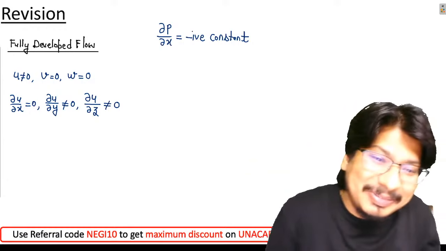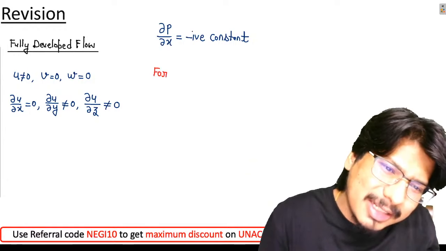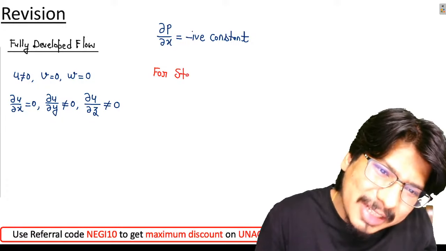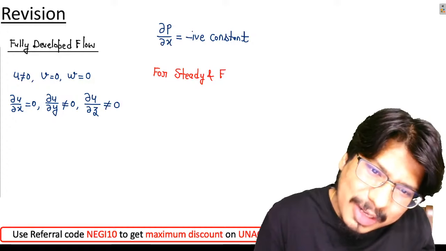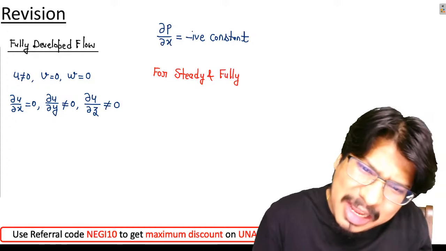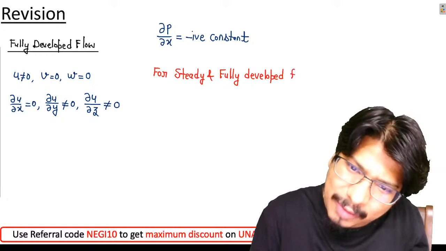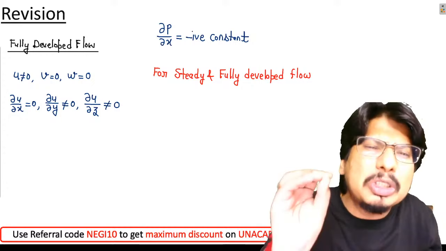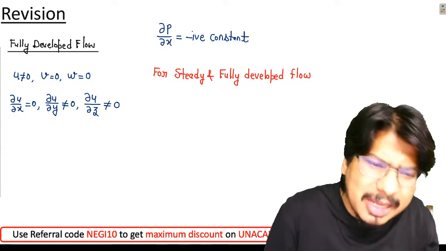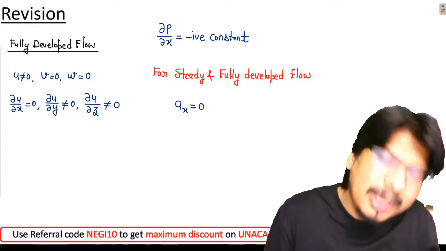For steady and fully developed flow, what will happen? Anyone in the class? 100% without any doubt I can say ax will be zero. We had also proved this, ax will be zero.